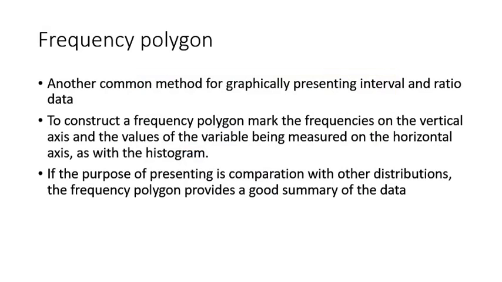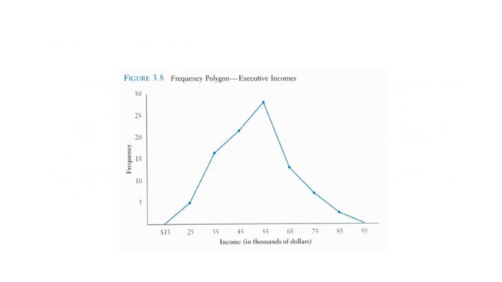The next commonly used graphical method for presenting data is the frequency polygon. Again, it is used to present interval and ratio data. To construct a frequency polygon, you mark the frequencies on the vertical axis and the values of the variable being measured on the horizontal axis, and then we join all the points, creating a diagram similar to the shape of a polygon. So this is an example of a frequency polygon.